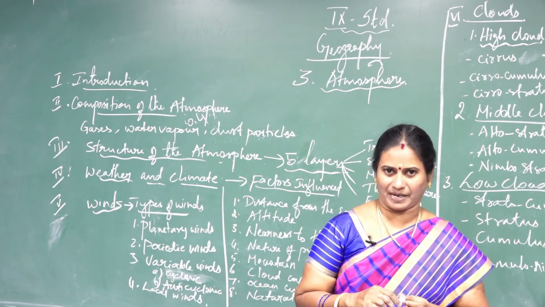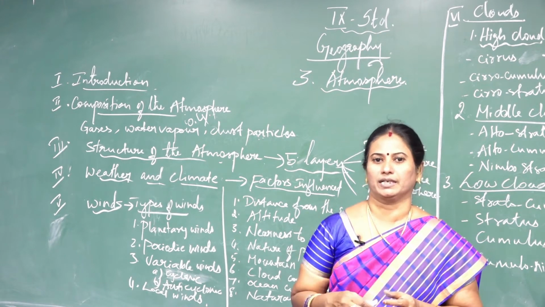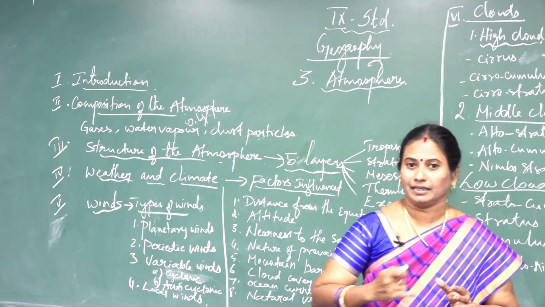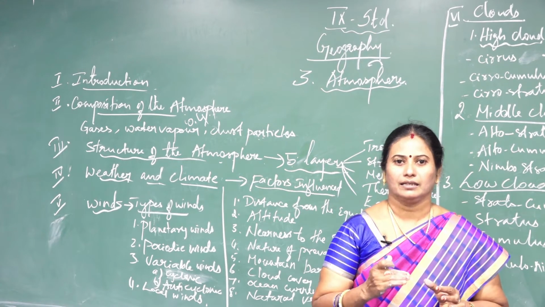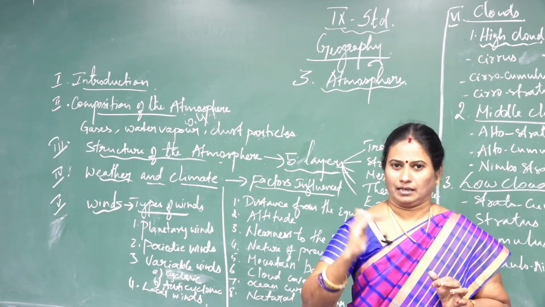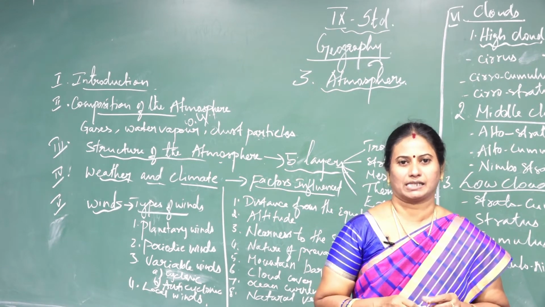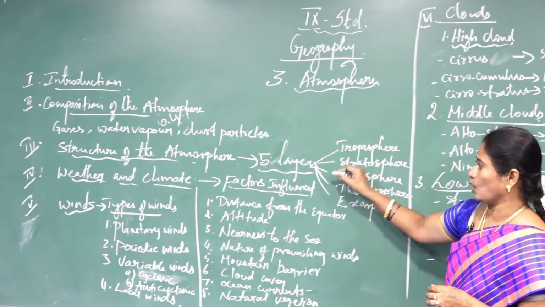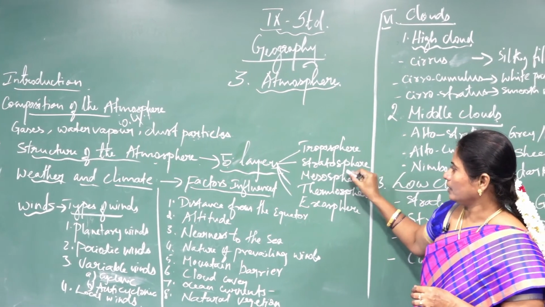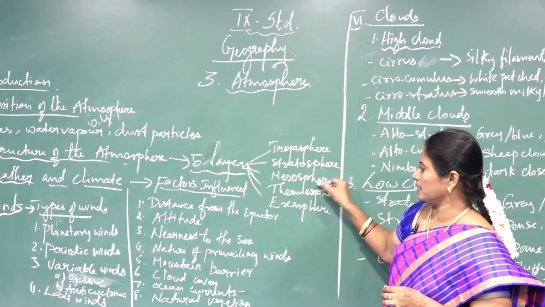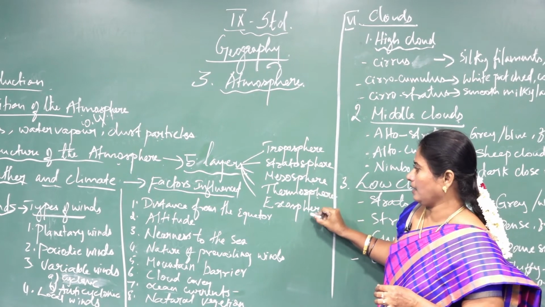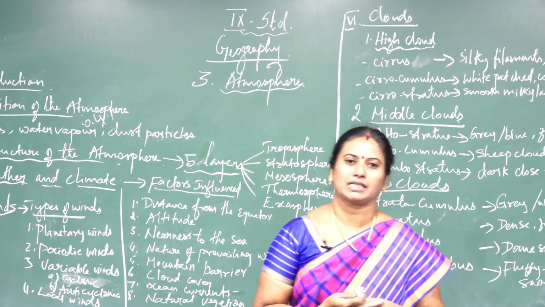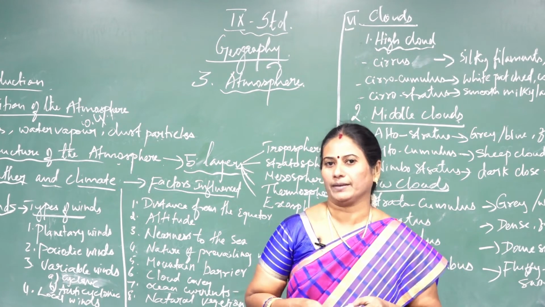Next, I will explain the structure of the atmosphere. The atmosphere is thick near the Earth, but it thins out near outer space where it merges with space. There are 5 layers of atmosphere. Those are Troposphere, Stratosphere, Mesosphere, Thermosphere, and Exosphere. Now, I will explain them one by one, briefly.